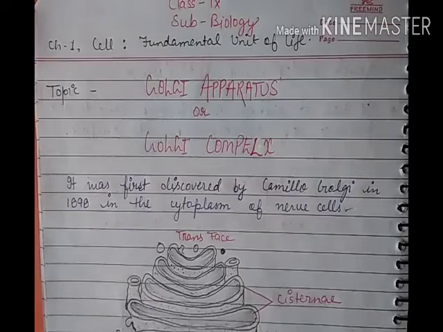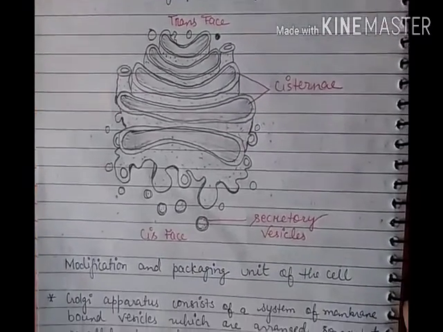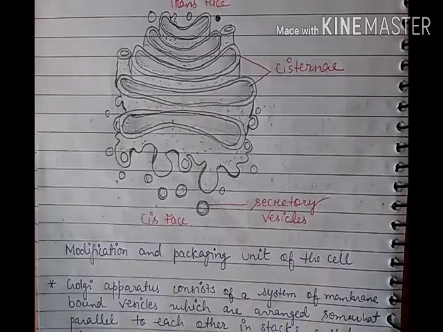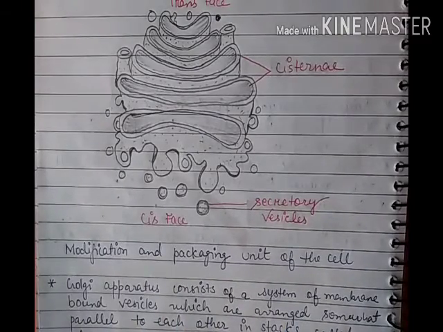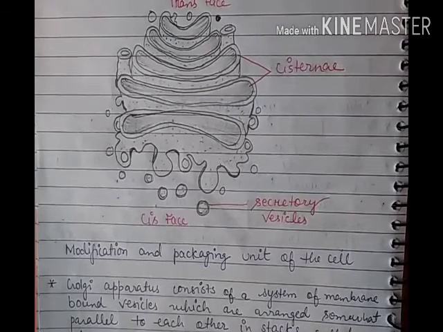What this structure is and what its function is, we will discuss further in this video. This cell organelle is called the modification and packaging unit of the cell. That means it modifies and packages various kinds of molecules and compounds within the cell. That's why it is called the modification and packaging unit of the cell.